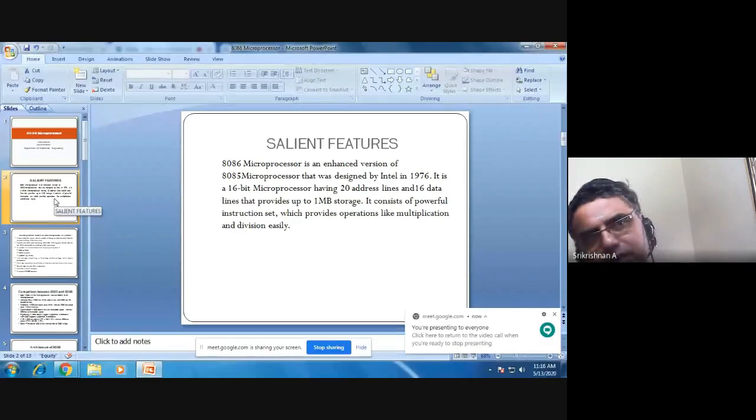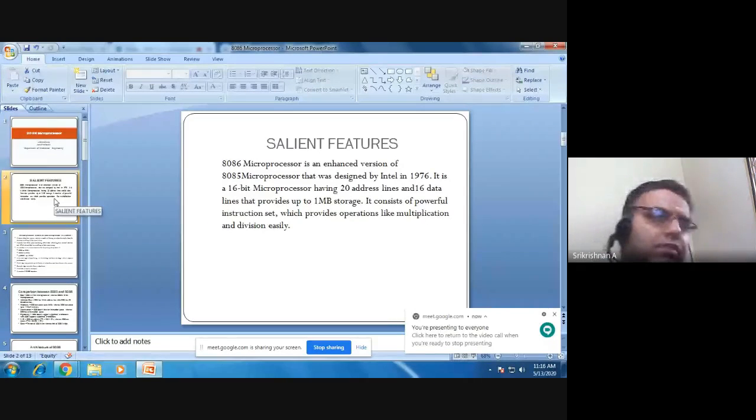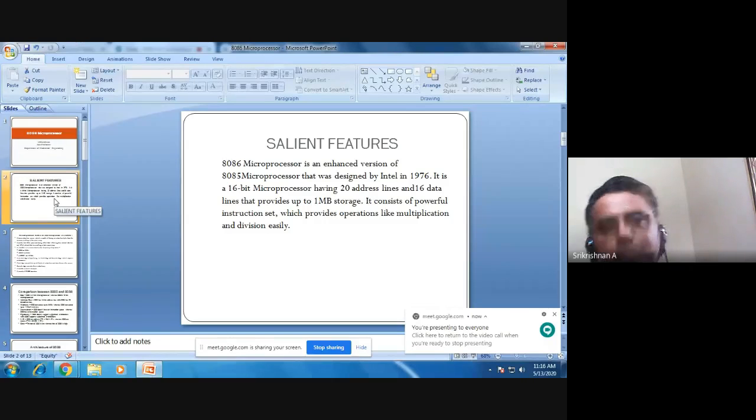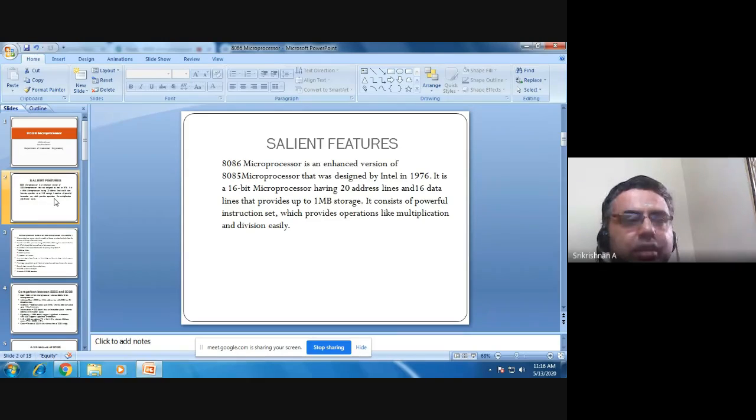8086 is an enhanced version of the 8085 microprocessor designed by Intel in 1976. A 16-bit microprocessor that has 20 address lines and 16 data lines, providing up to 1 megabyte of storage. So these are the facilities: 16 address data lines and 20 address lines, consisting of a powerful instruction set, providing operations like multiplication and division.